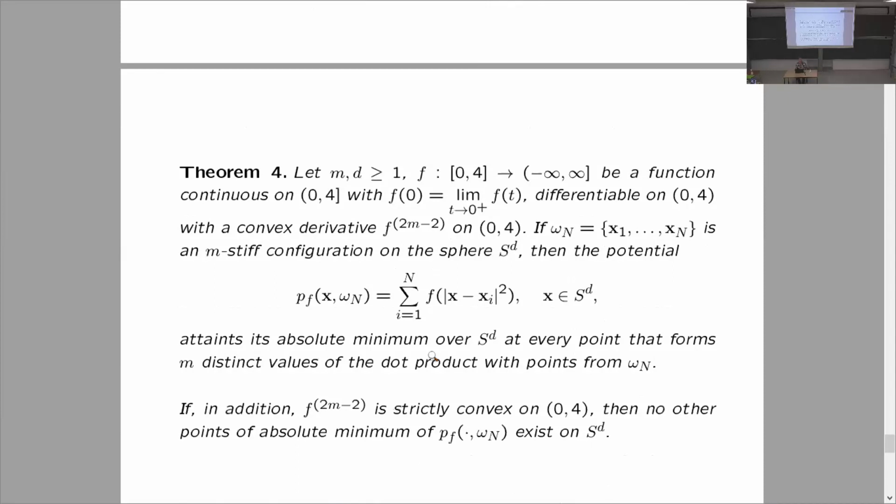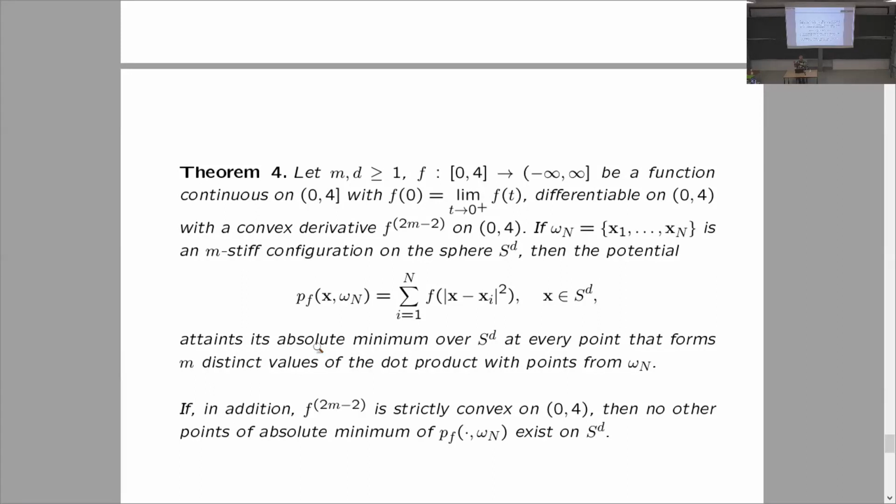We have the following result. So if f is a function which is continuous on the half open interval [0,4], at 0 its value is defined with the limit at 0, and differentiable inside the interval (0,4), and the derivative of order 2m-2 is convex, and omega n is such an m-stiff configuration on the sphere, then the potential of this configuration attains its absolute minimum over S^d at every point that forms m dot products with points of the configuration.